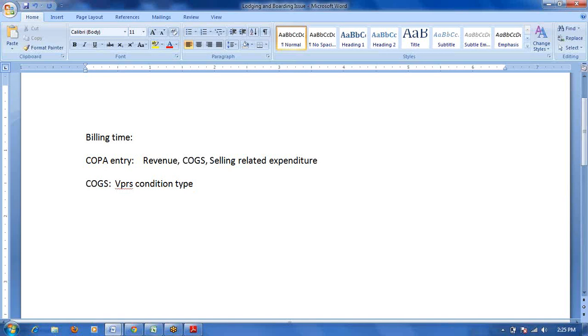Okay, the VPRS condition type will read the material master. In material master, whatever the value is there, that value will update in COPA module. Okay, but we won't get any breakup. That means COGS is nothing but standard cost only.